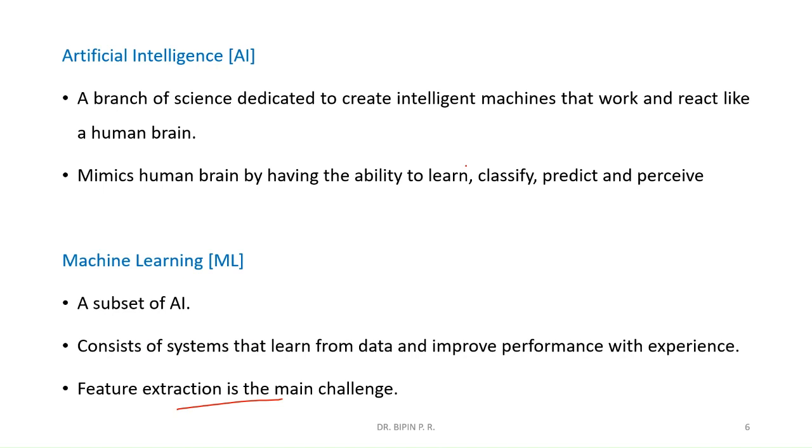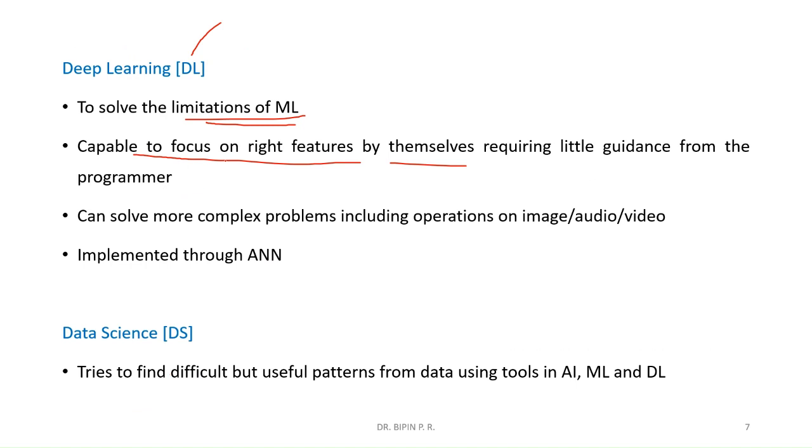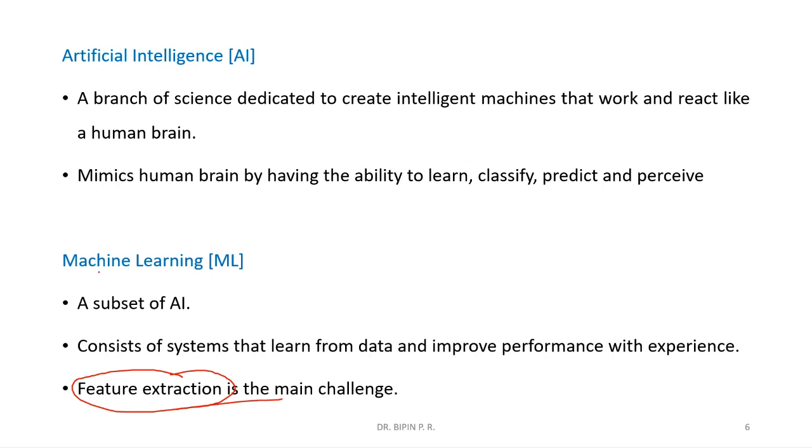Here, feature extraction was a difficulty with machine learning, but in deep learning, the algorithm finds out and focuses on the right features by themselves. That means the feature selection is done by the algorithm itself. But in machine learning, the user needs to specify which feature is to be taken care of.